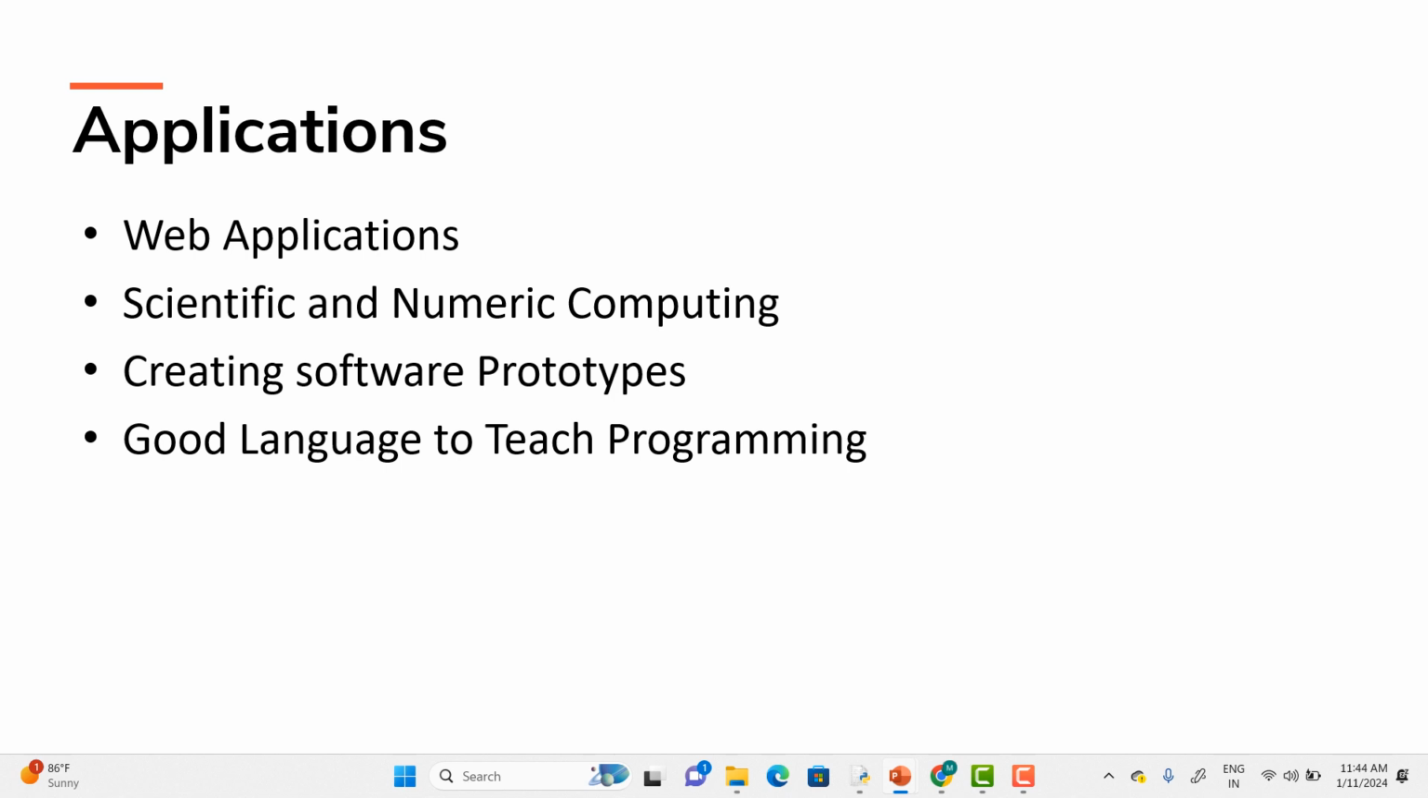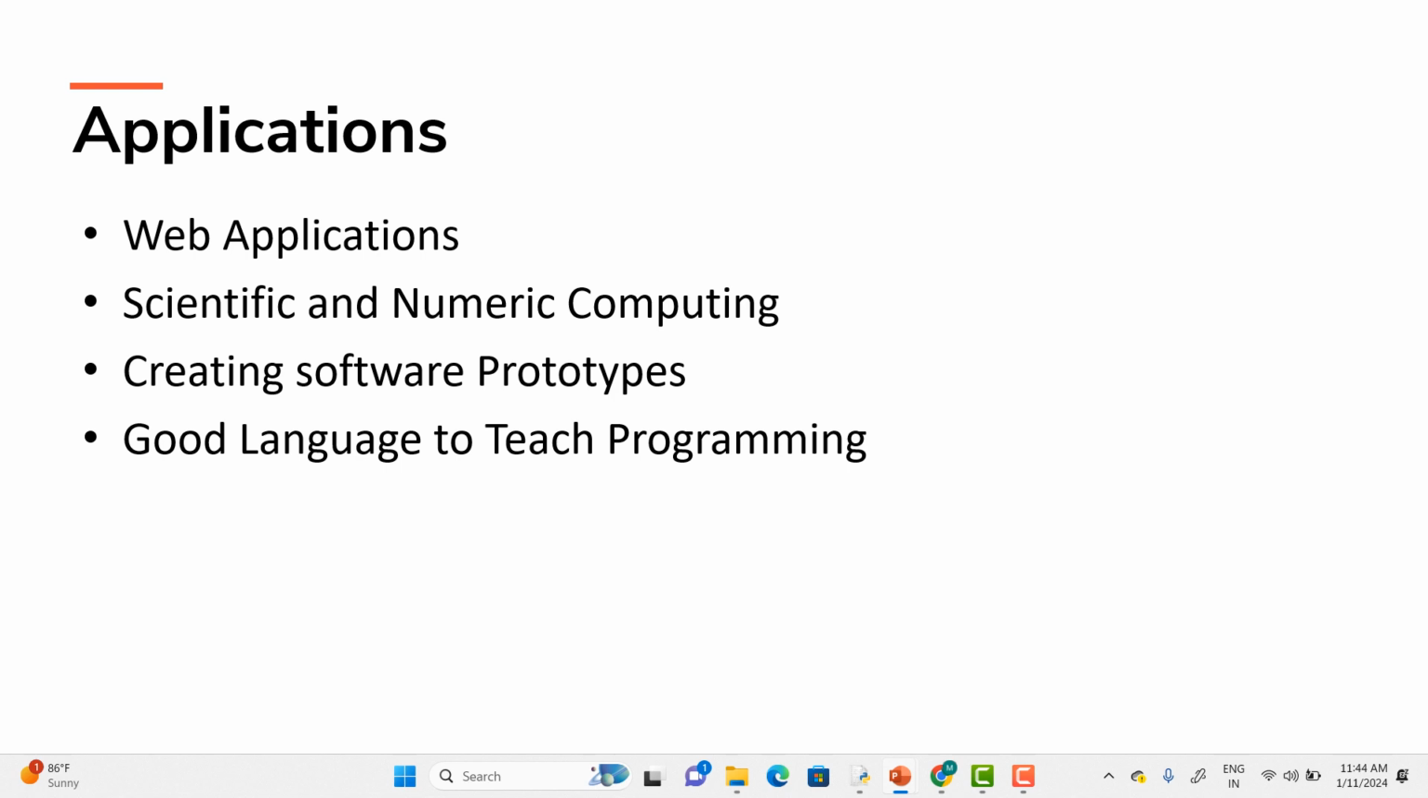Here you can see that we are talking about web applications, scientific and numeric, and software prototypes and all that. There are so many applications. What are we going to use it for? What kind of web applications are you talking about? Okay.